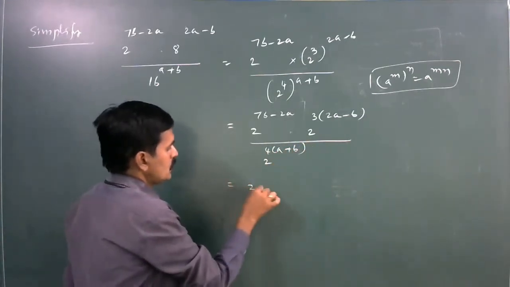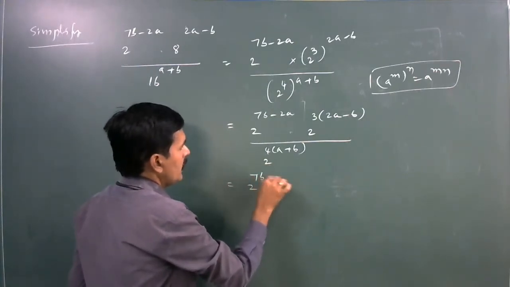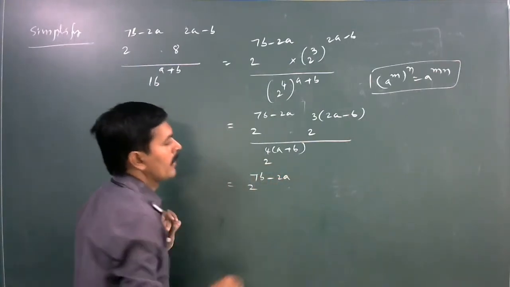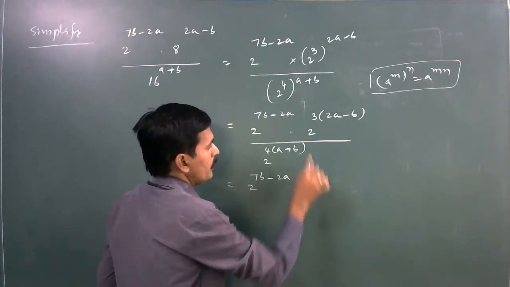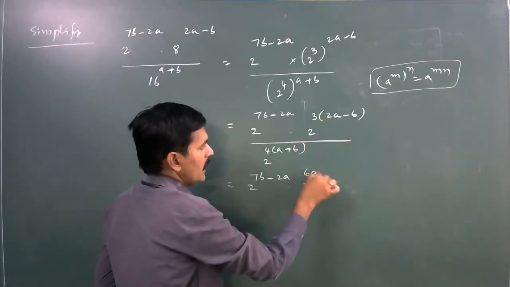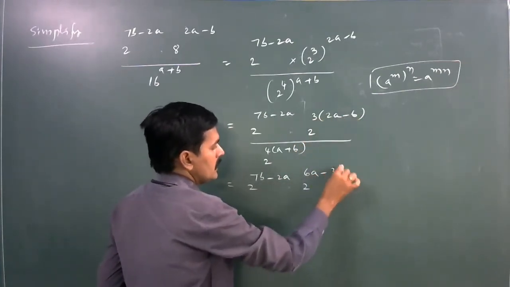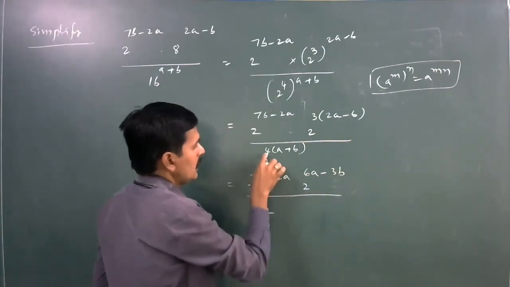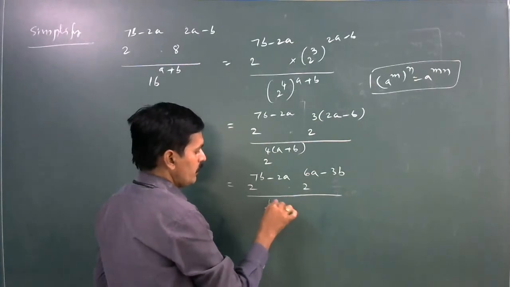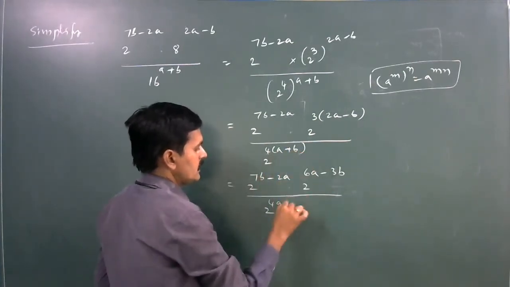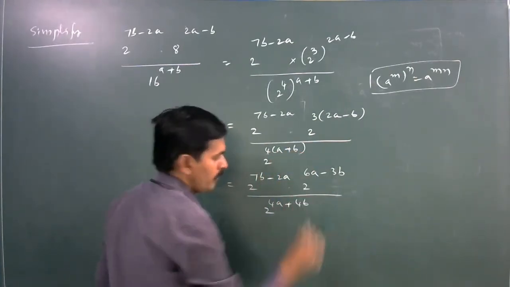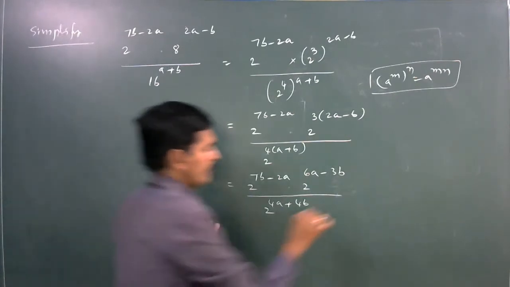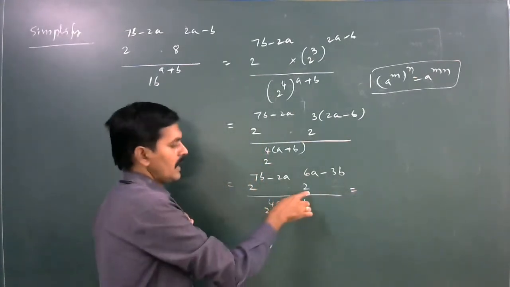Next 2 power 7b minus 2a. Here 2 power 3 into 2a is 6a, 3 into b is 3b, divided by 2 power 4 into a is 4a plus 4 into b is 4b. Next, here the bases are equal.